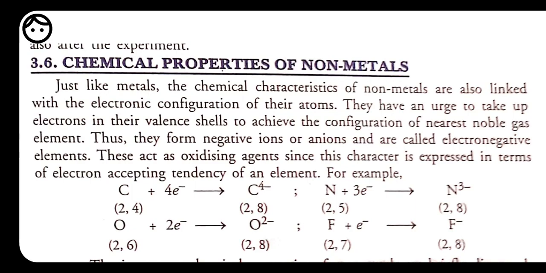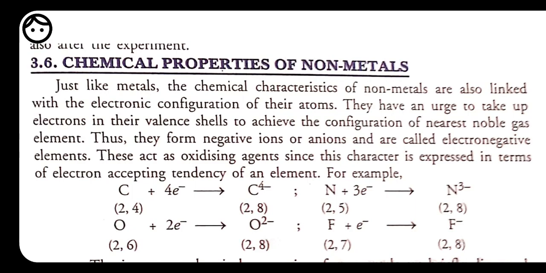Next we have nitrogen. To get stability, it needs 3 more electrons. That's why nitrogen has a 3 negative charge, because nitrogen is going to gain 3 electrons to become stable, and then formation of a 3 minus charge takes place. But mostly whenever we talk about non-metals, they prefer to make covalent bonds whenever they combine with themselves. Whenever a non-metal combines with a non-metal, they form a covalent bond, because non-metals are not going to give electrons to anyone.